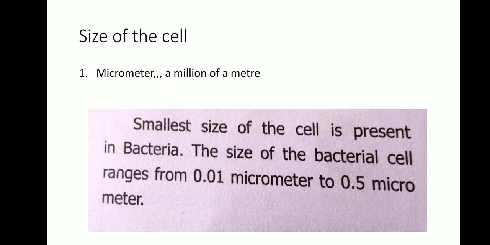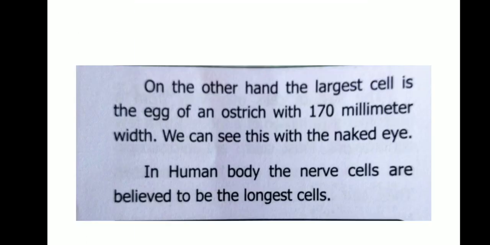The smallest cells are present in bacteria. The size of bacterial cells ranges from 0.01 micrometer to 0.5 micrometer. On the other hand, the largest cell is the egg of an ostrich with 170 millimeter width. We can see this with the naked eye. In the human body, the nerve cells are believed to be the longest cells.